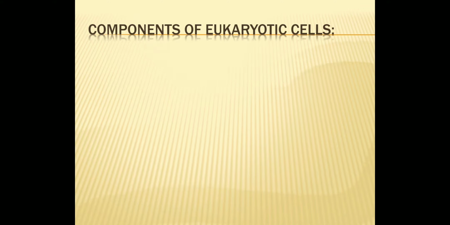Now coming towards the next part, that is components of eukaryotic cell. There are 13 components of eukaryotic cell. We have to study all these 13 components in detail. First, I'll tell you the names of all the components, then we'll go in detail of each and every component later. First component is cell wall.